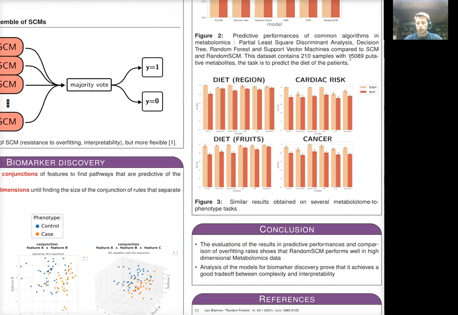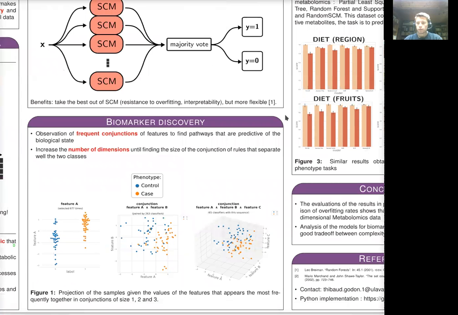Similar results were obtained on other datasets, where the task was either to predict diet, cardiac risk, or cancer phenotype. Let's continue to the next step of the evaluation of the algorithm, the ability of random SCM in biomarkers discovery. We hypothesize that the random set covering machine relies on metabolic pathways to make its predictions.